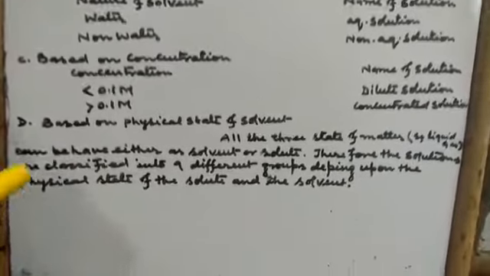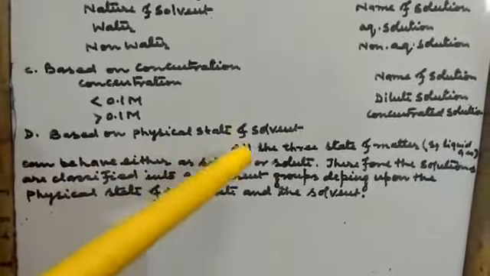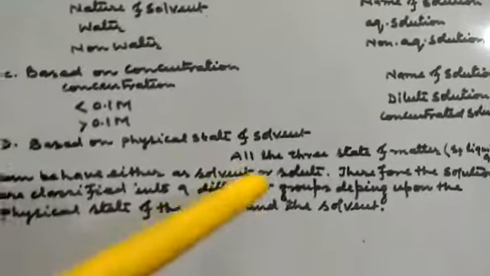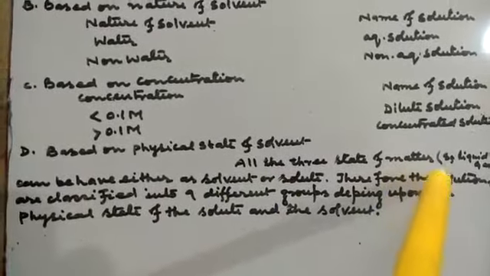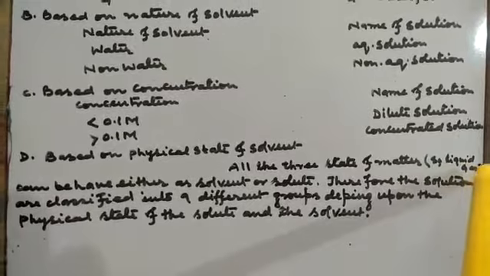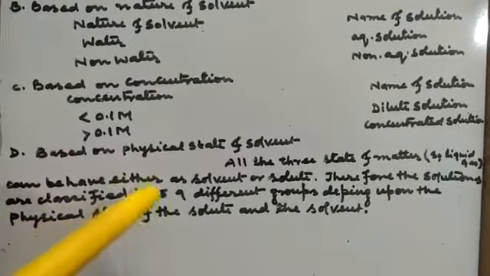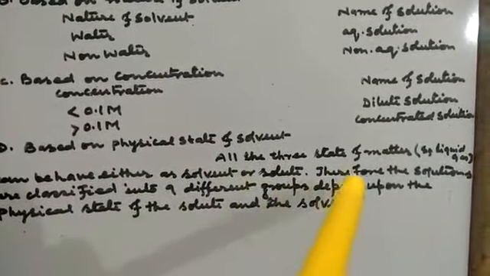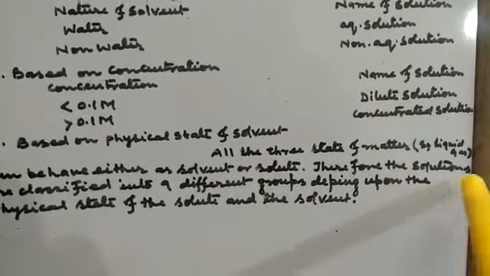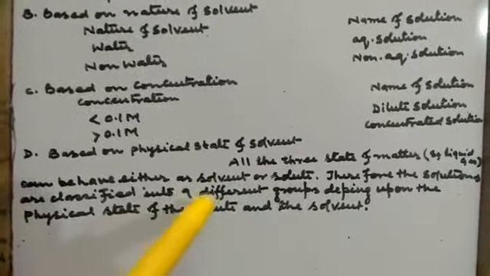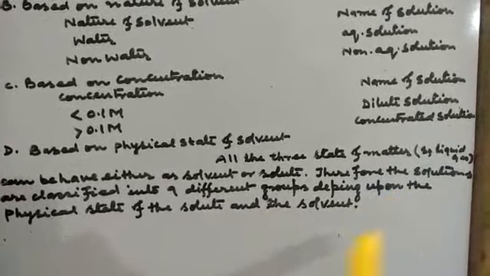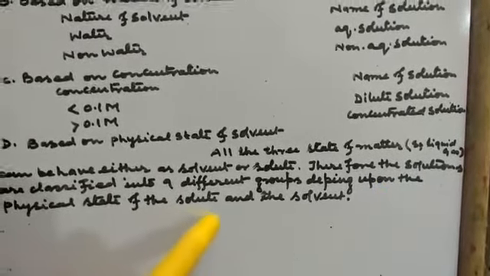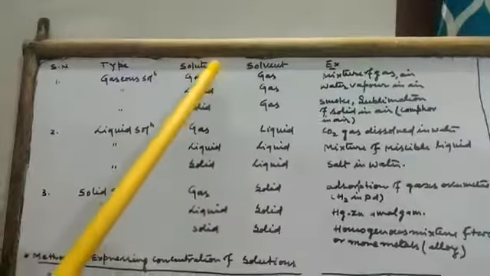Now, the fourth classification is based on the physical state of solvent. All the three states of matter, that is solid, liquid, and gas, can behave either as solvent or solute. Therefore, the solutions are classified into 9 different groups depending upon the physical state of the solute and the solvent. Now, the type, the physical state of solute and physical state of solvent, with an example.